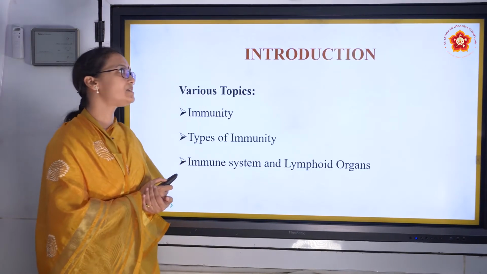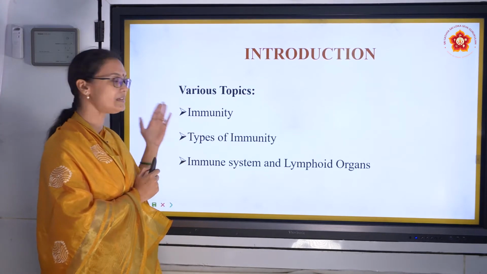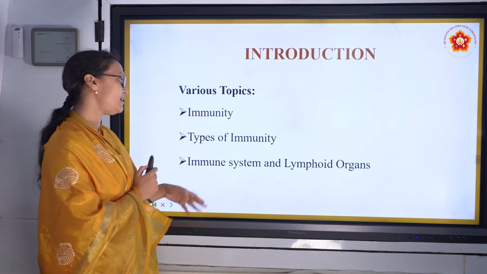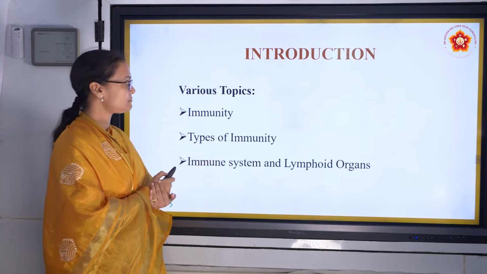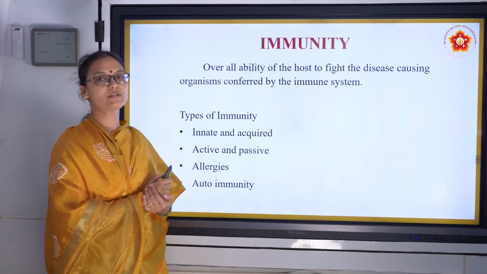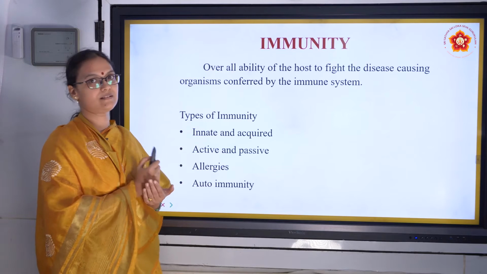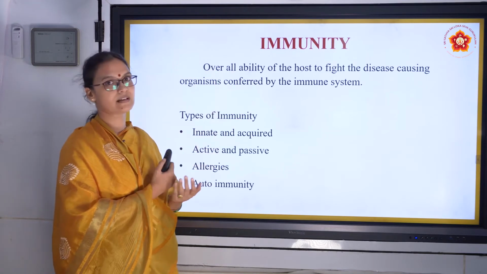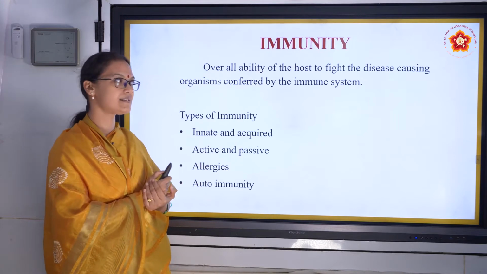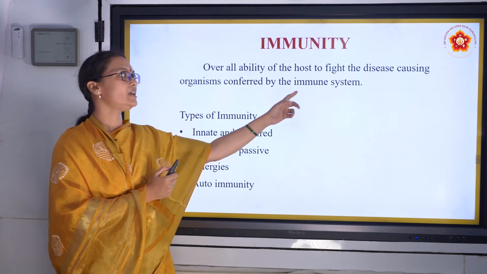So now we start today's topic, that is immunity. Today we are going to talk about immunity, the types of immunity and the immune system that helps the immunity. First is immunity. What is immunity? Immunity is our body's capability to fight a disease. It is the overall ability of the host, the human body, to fight the disease-causing pathogen, and it is helped by the immune system.